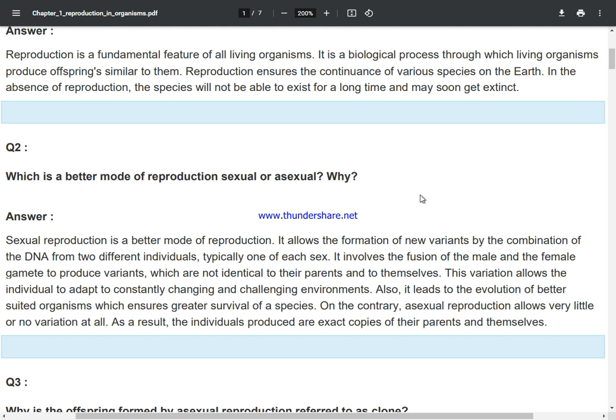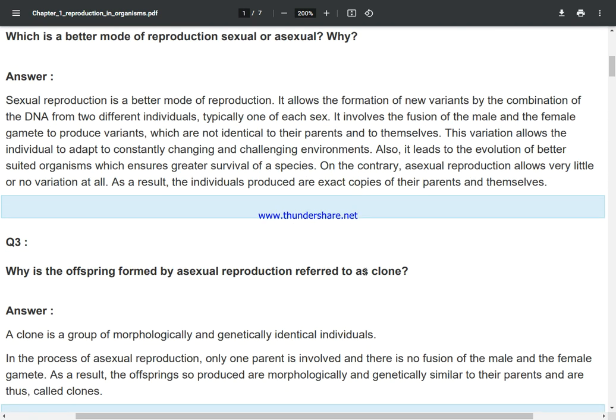Which is a better mode of reproduction, sexual or asexual? Why? Sexual reproduction is a better mode of reproduction. It allows the formation of new variants by the combination of the DNA from two different individuals, typically one of each sex. It involves the fusion of the male and the female gamete to produce variants which are not identical to their parents and to themselves.